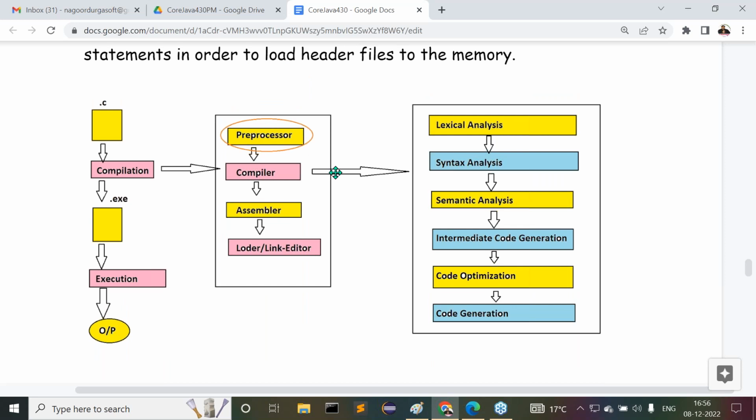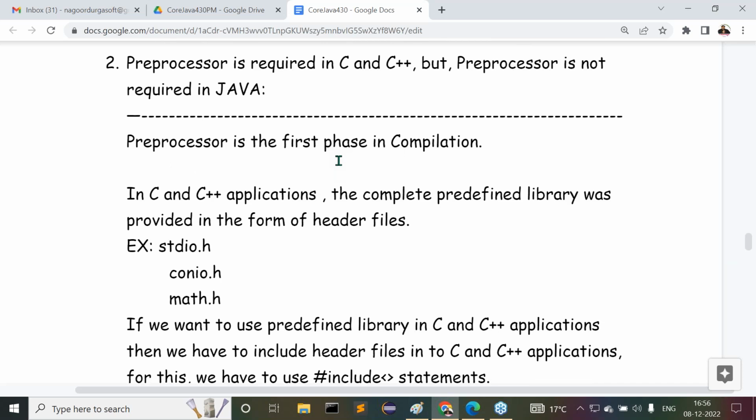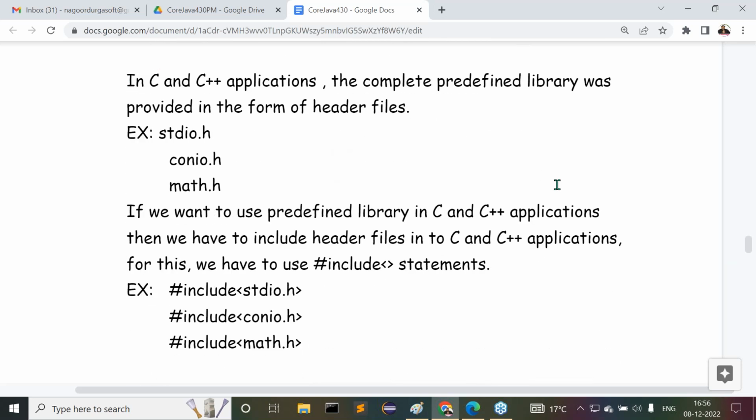Then what is the job of this preprocessor in programming languages? In C and C++ applications, the complete predefined library is provided in the form of header files. Examples for header files are stdio.h, conio.h, math.h, and so on.